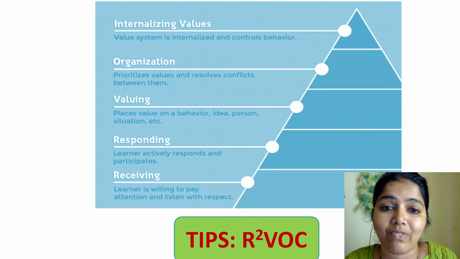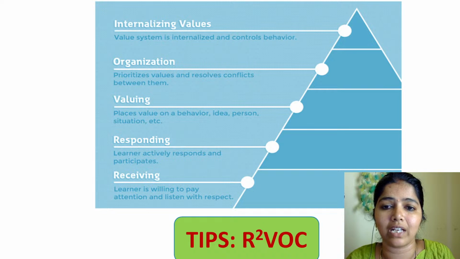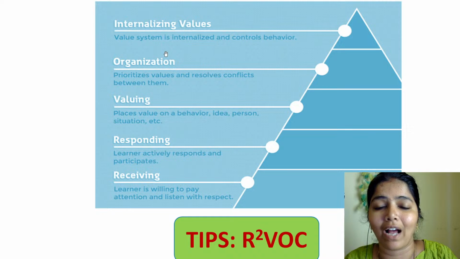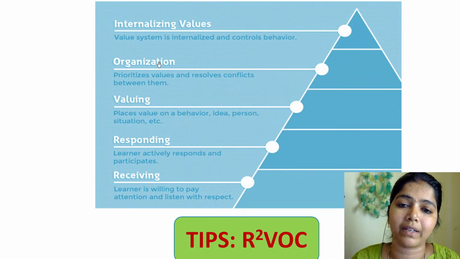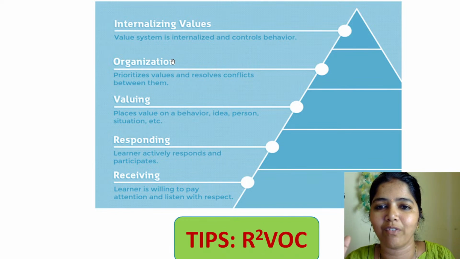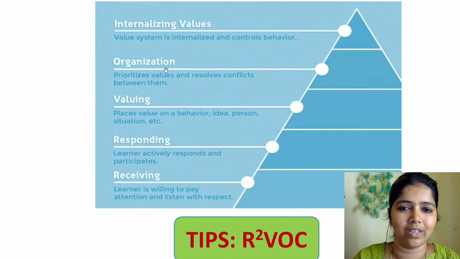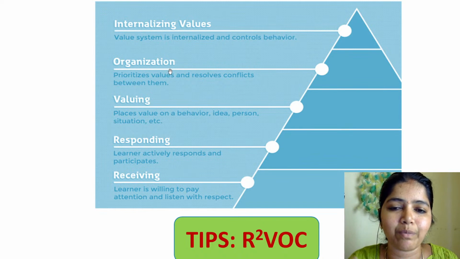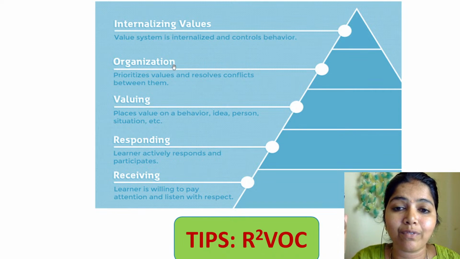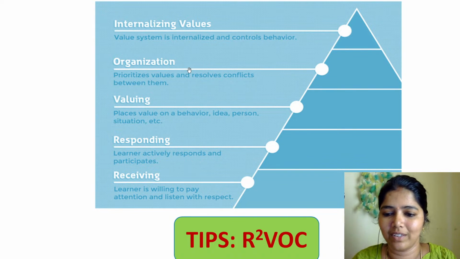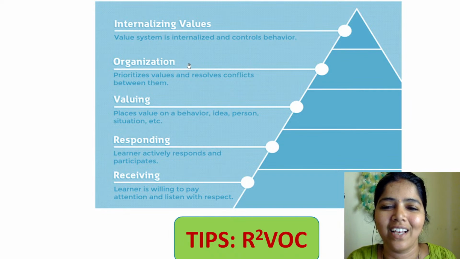And then internalizing values. So whatever we have learned, as a learner, we are supposed to be able to control the behavior. We need to have a value system. See, from a learner's perspective, all these things we need to have, then only we can say we have learned, we have been taught well, we have been a good student. That can be imparted to the next generation when you become a teacher. So this is what is proposed by Bloom under the affective domain. Clear? How a person behaves, rationally. This is why they have given these topics in teaching aptitude.